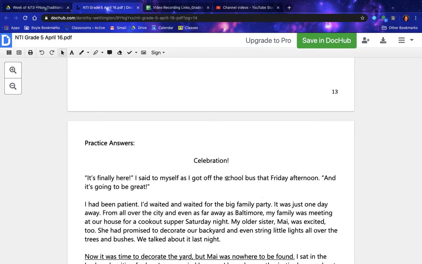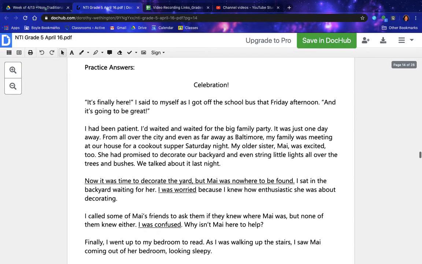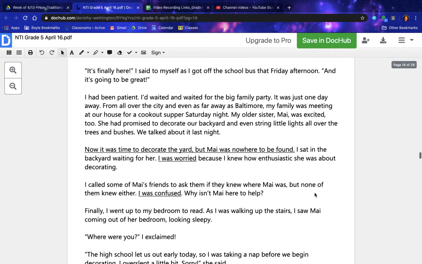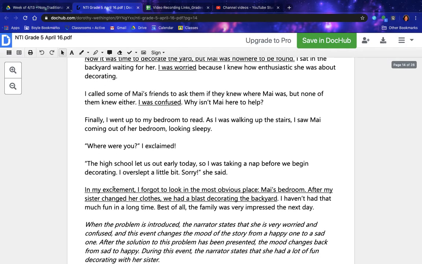Practice answers. Now it was time to decorate the yard, but Mai was nowhere to be found. I was worried. I was confused. In my excitement, I forgot to look in the most obvious place, Mai's bedroom, and after my sister changed her clothes, we had a blast decorating the backyard.